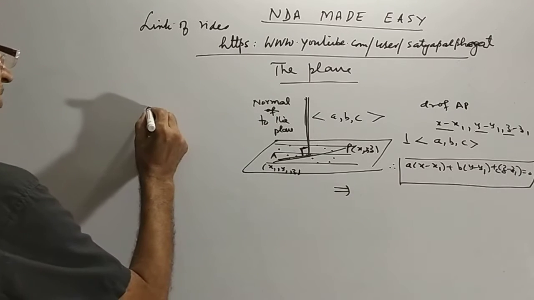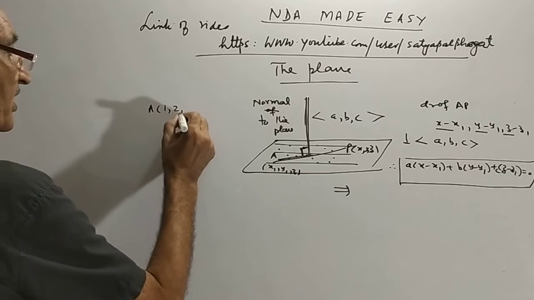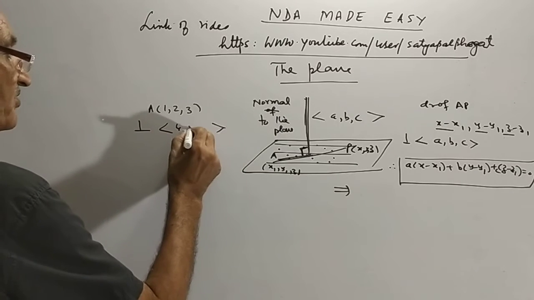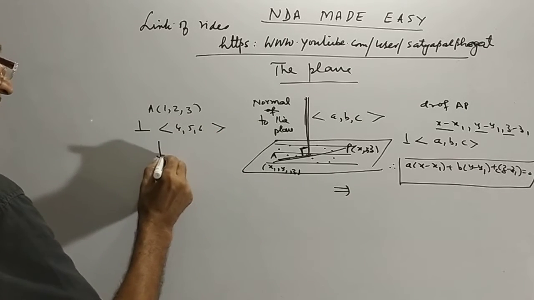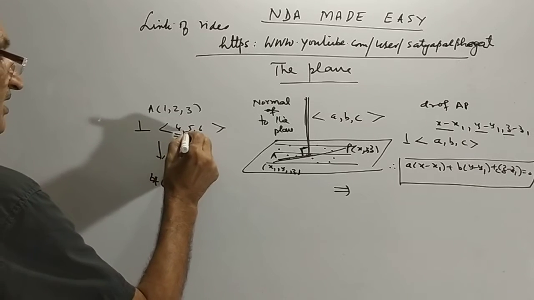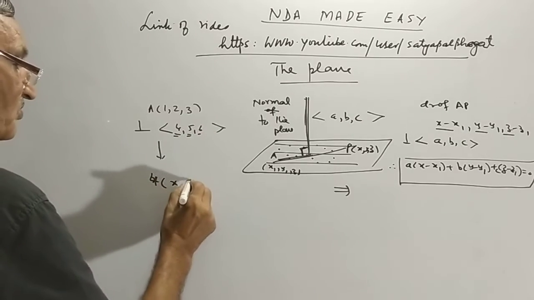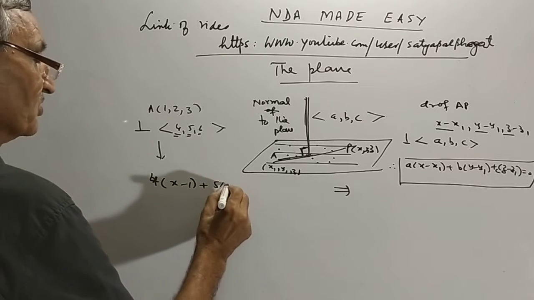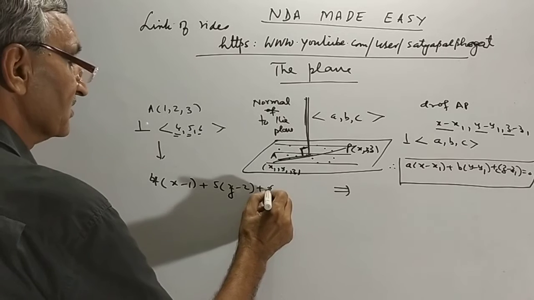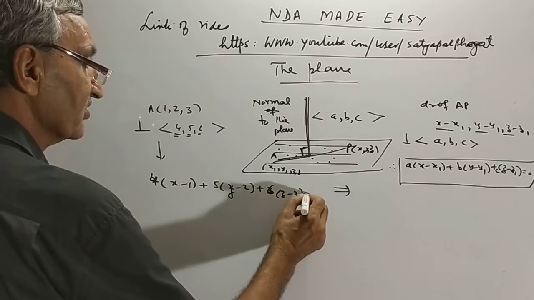Say the plane passes through the point 1, 2, 3 and is perpendicular to a line with direction ratios 4, 5, 6. The equation becomes 4 into x minus 1 plus 5 into y minus 2 plus 6 into z minus 3 is equal to 0.